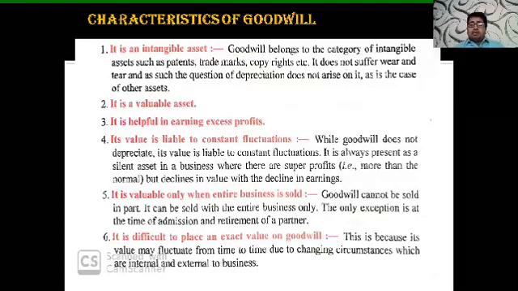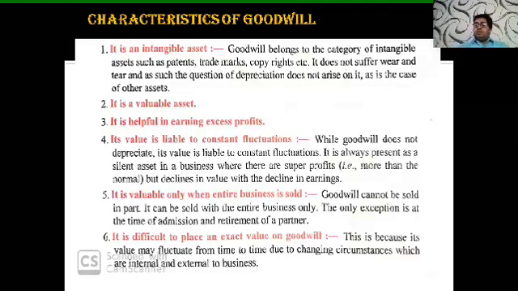Yes, the next characteristic: its value is liable to constant fluctuation. Yes, students, this one is the main thing. Suppose one of the customers is not satisfied with your product. Next he will go to another customer and say this business is not providing a good product. So the other customer will also leave your business, they will not be satisfied, and some of the customers will come, some of the customers will go.